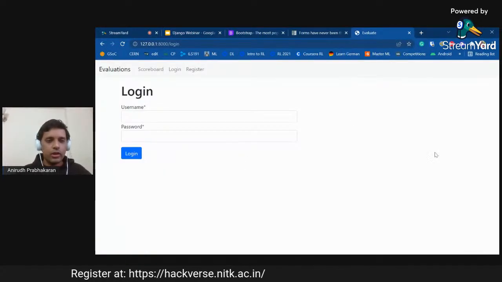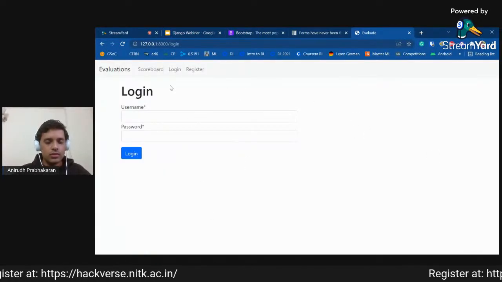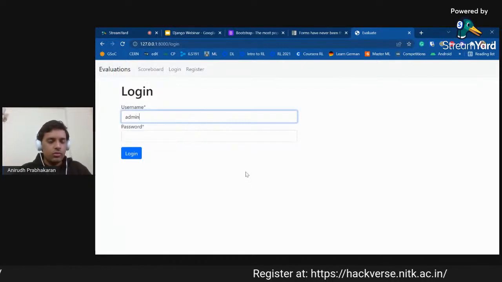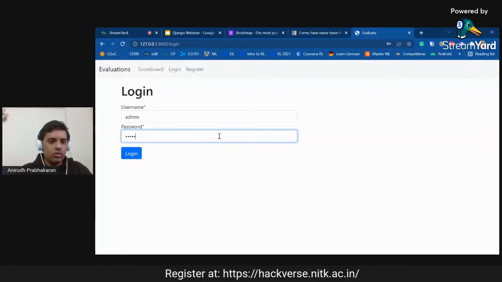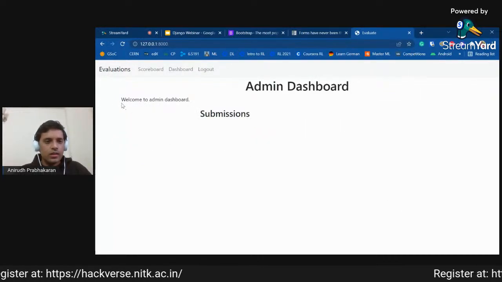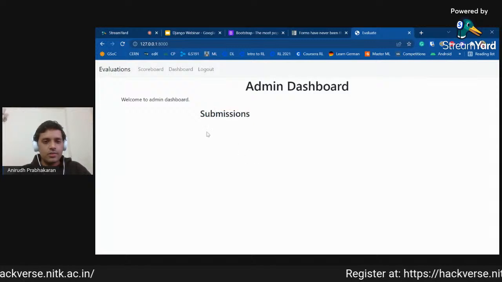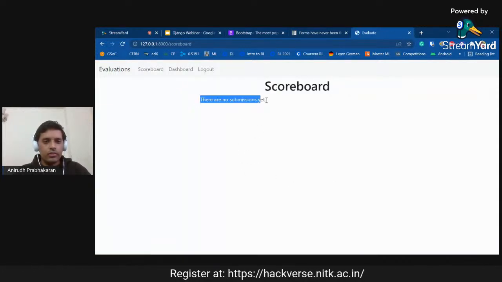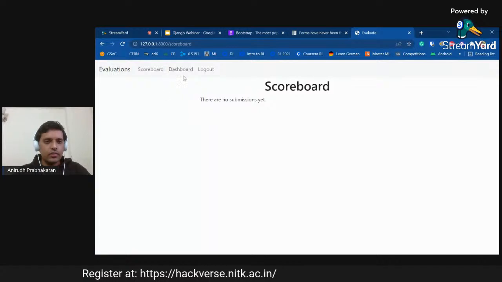Okay, so right now I'm doing a demo of the application. This is what we'll be building at the end. As we can see, we are logging in as the admin account right now. And we see the welcome to admin dashboard and the submissions are here, but as there have been no submissions yet, we can't see anything on that.